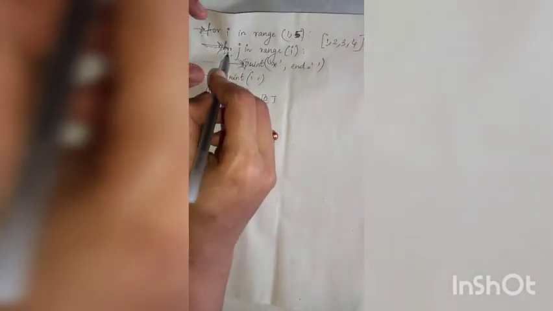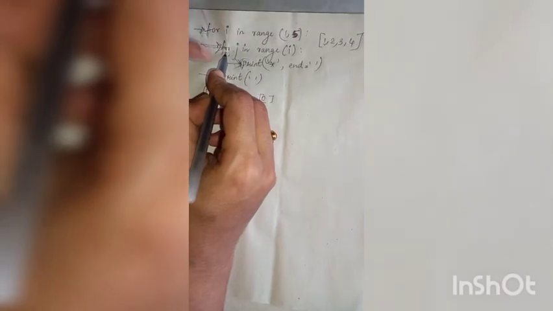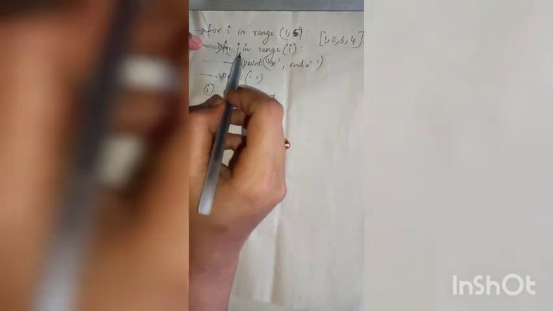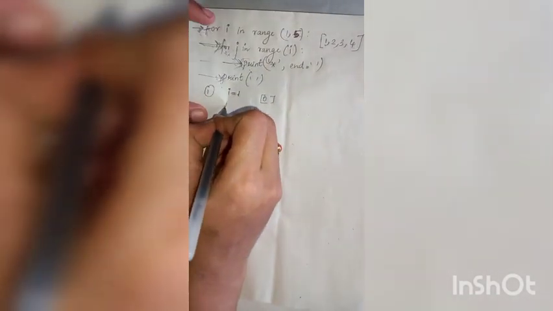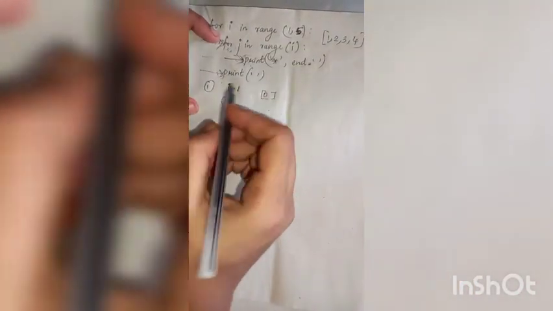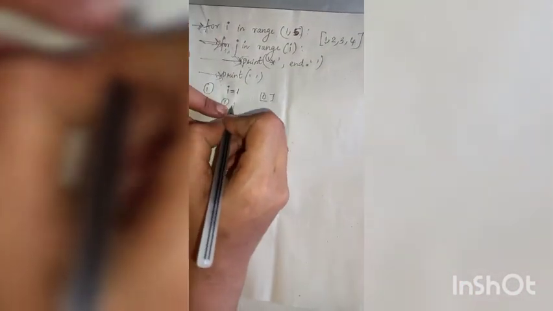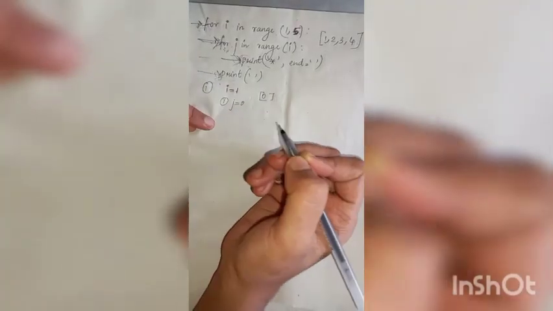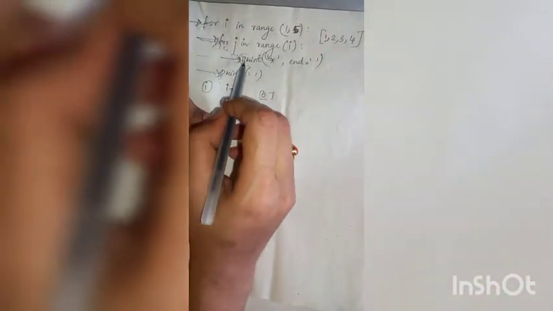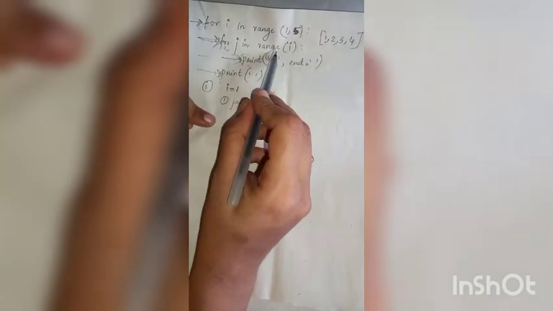Then it enters the statement inside the for loop. There is again a for loop with control variable j. So for j also will iterate because j is also a for loop. So the value of j will be j equal to 0. Then what is the statement to be executed inside this for loop?